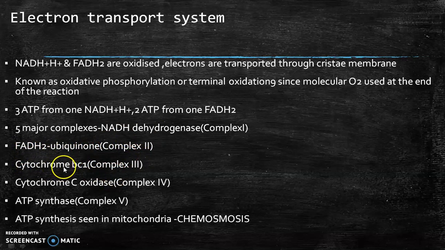Third complex is cytochrome BC1, and fourth complex is cytochrome C oxidase, and fifth complex is ATP synthase. So it helps in the synthesis of ATP. So at last what happens? ATP is synthesized in the mitochondria. It is also known as chemosmosis.